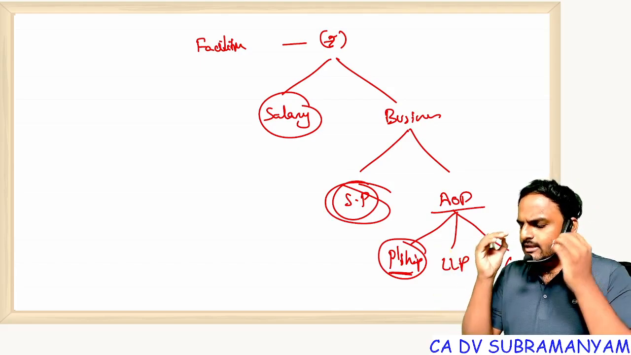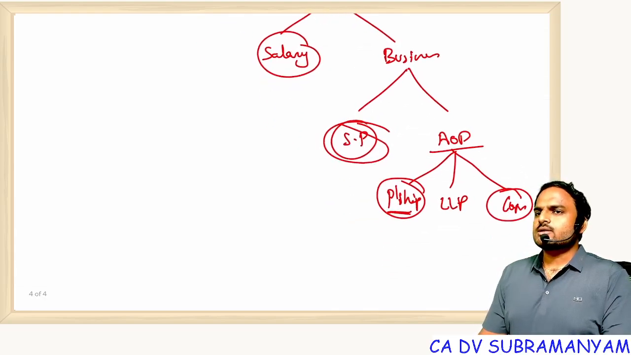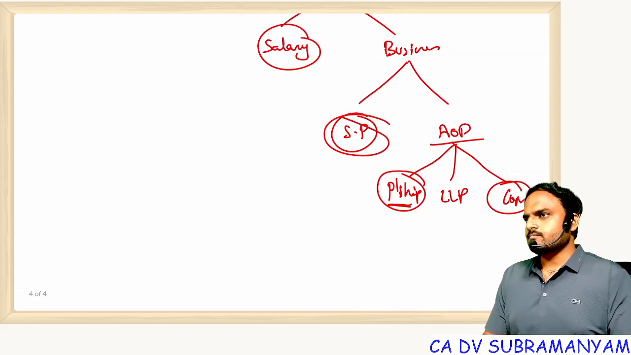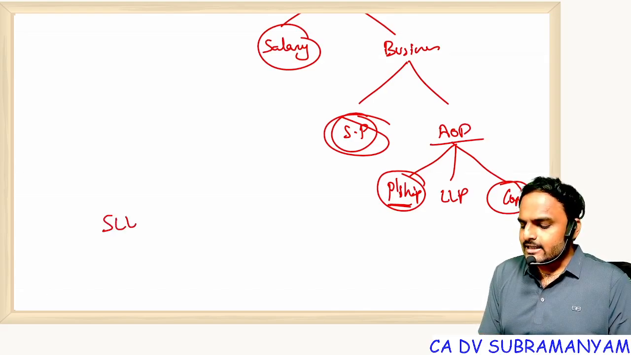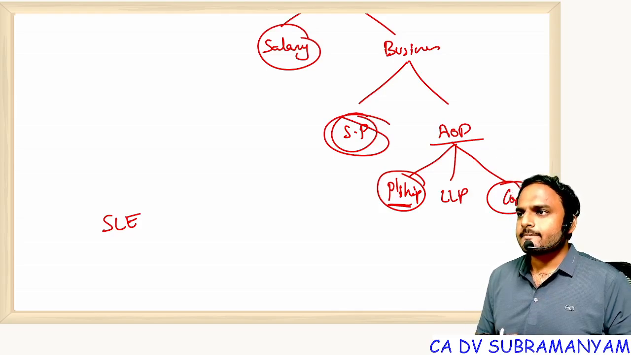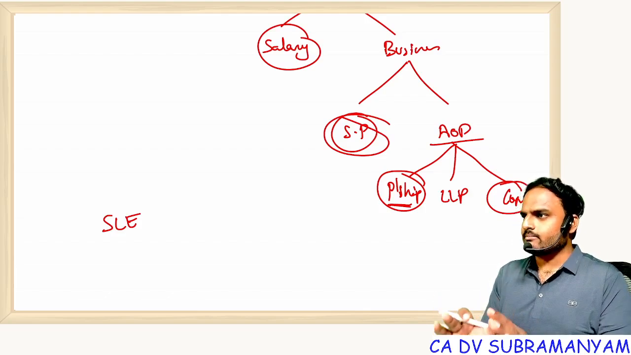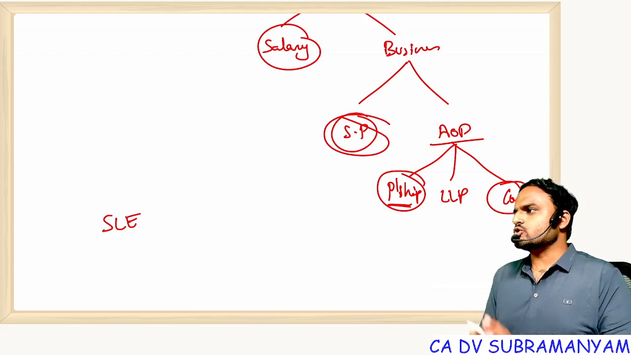Now the best alternative is company. Now company is an artificial person. Yes or no? It has a separate legal entity concept. Separate legal entity concept means what? It can acquire property in its own name. It can incur liabilities in its own name. It can be sued. It can sue.